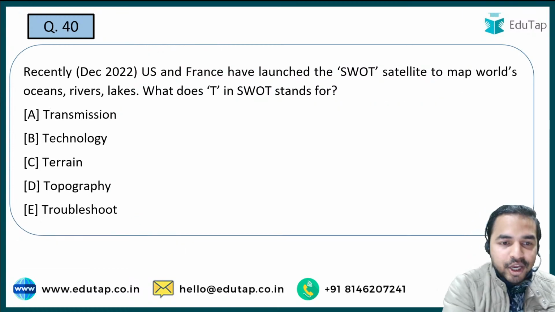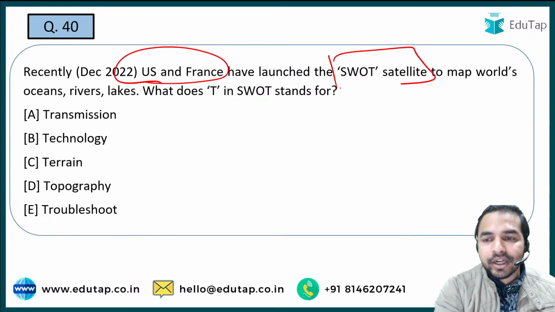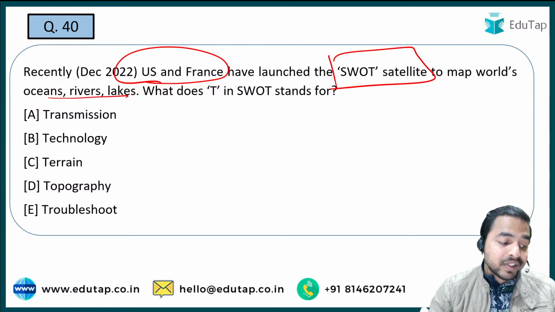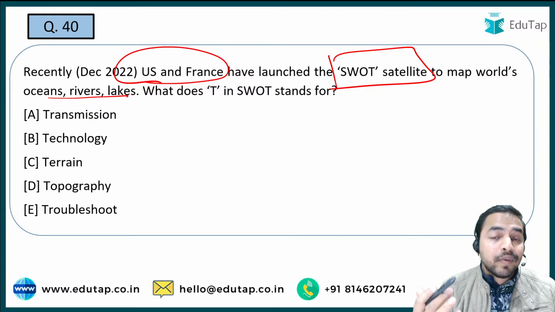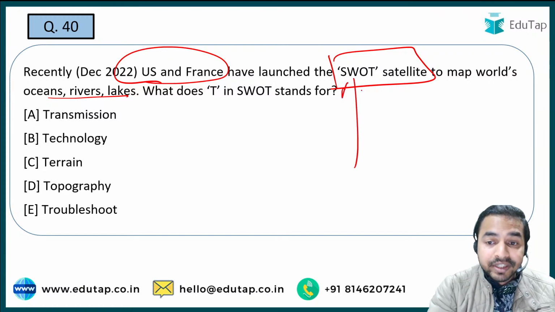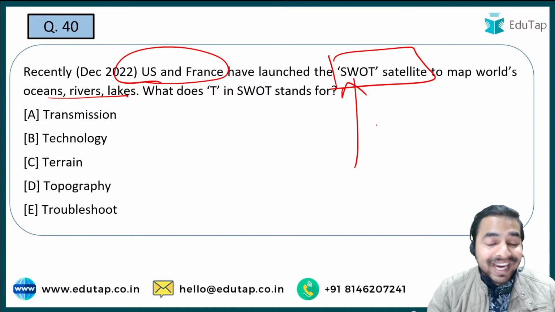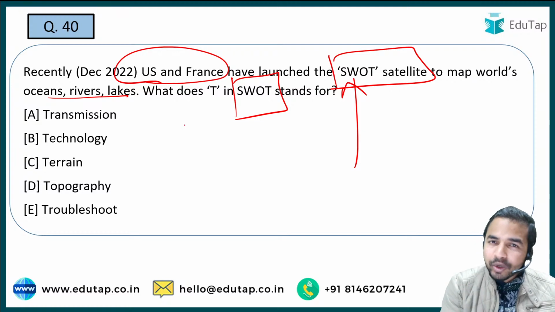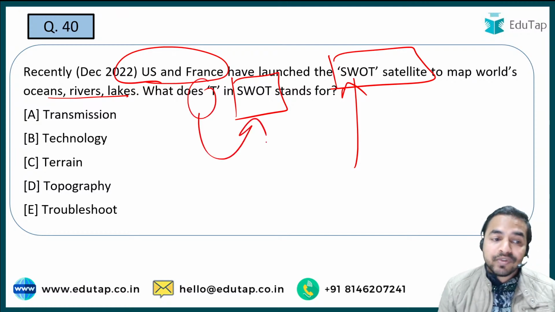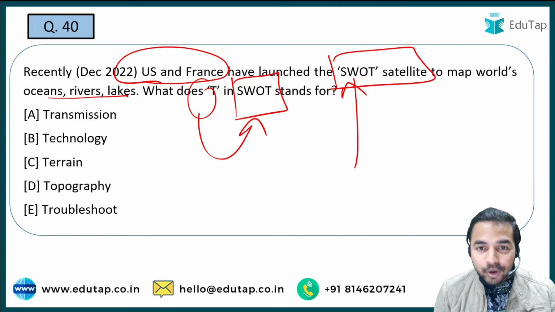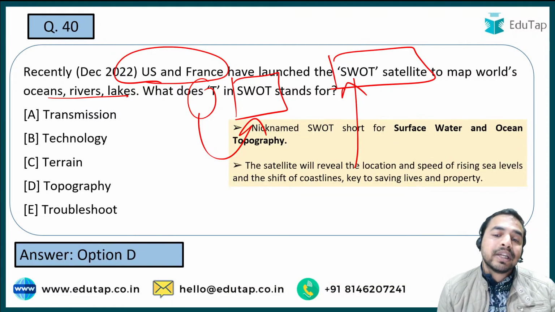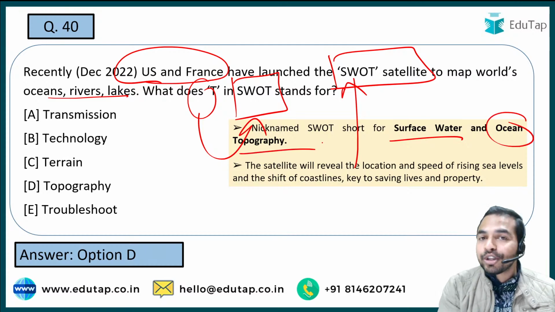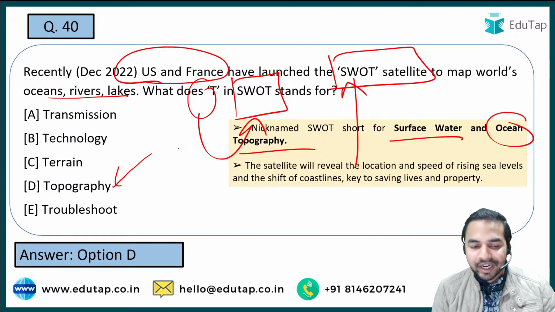Now the next question: US and France ने recently SWOT satellite को launch किया है to map world's oceans, rivers, lakes. And whenever such kind of satellites are being launched, you are always required to remember if there is such kind of acronym, what is exactly the full form of that acronym. For example, here the question is SWOT. So what exactly T stands for in SWOT, that is the question here. The full form of SWOT is basically surface, water and ocean topography. And here the right answer is option D, that is topography. That is the right answer to this question.